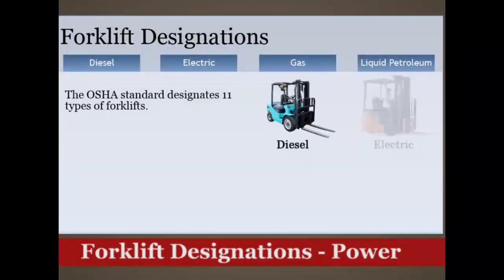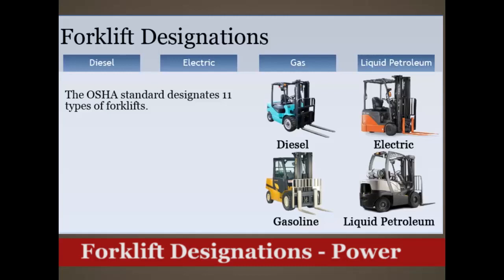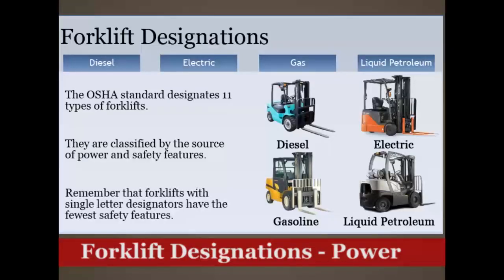The OSHA standard designates 11 types of forklifts. These classifications are used to determine what type of forklift is appropriate for specific hazard environments. They are classified by the source of power and safety features. Remember that forklifts with single-letter designators have the fewest safety features.